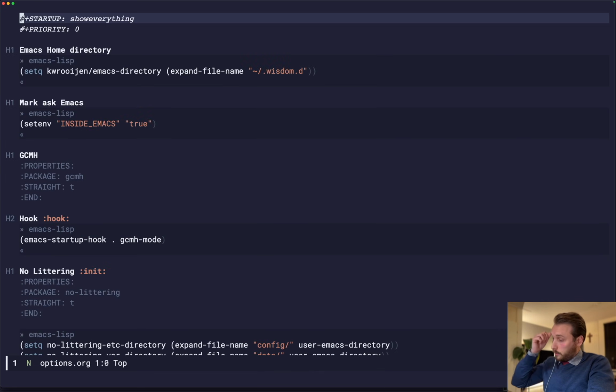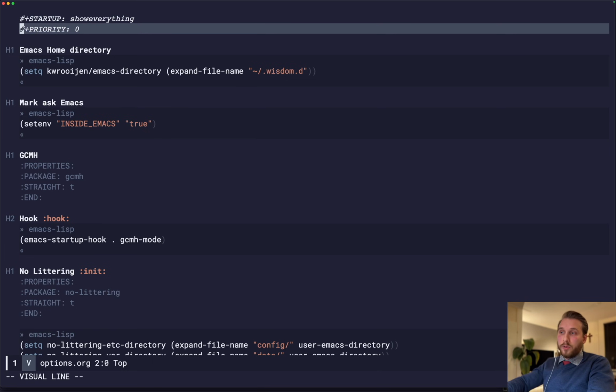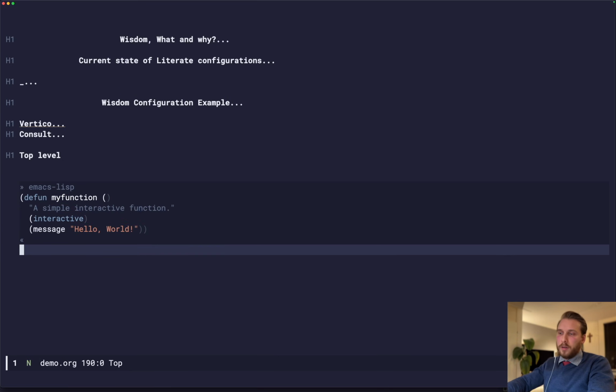Wisdom. You can set the priority by placing a priority property on the top of the file, and then lower loads first. So if you say priority 0, then we'll have the highest priority. And so this is like the options file, so I want that to be loaded first.